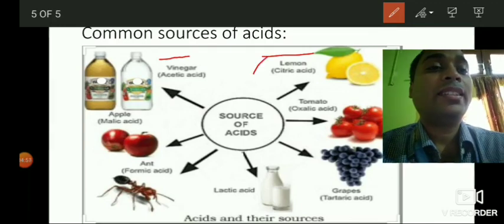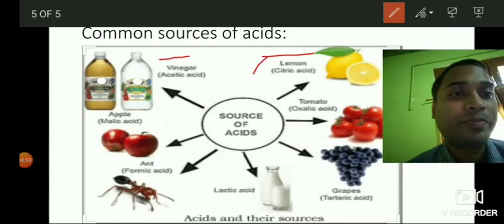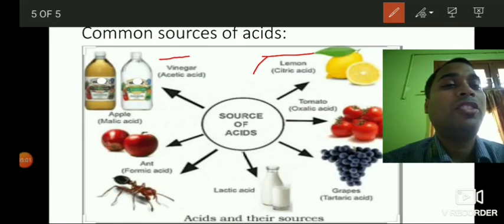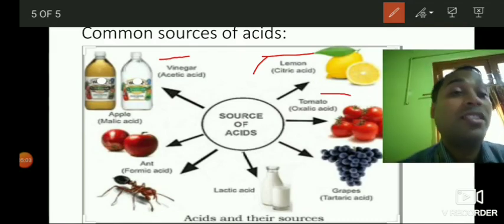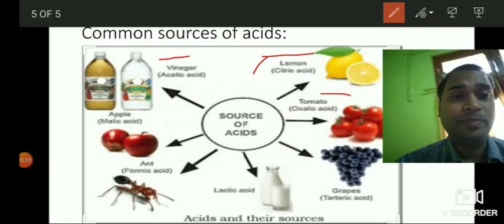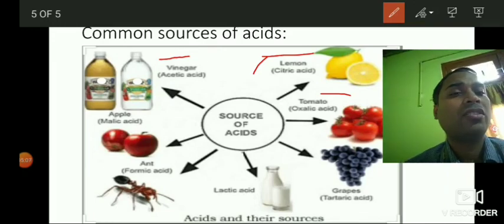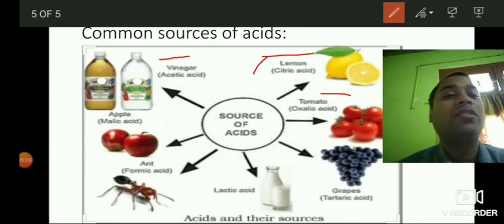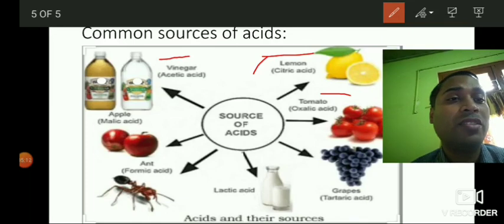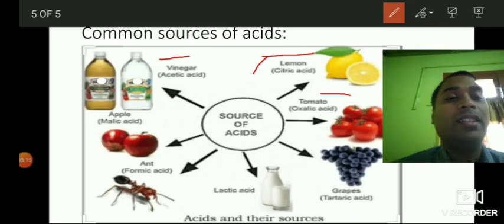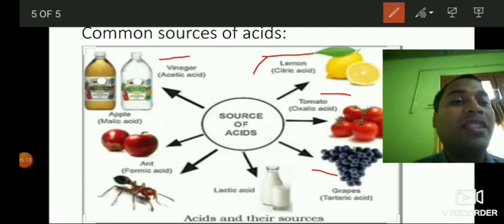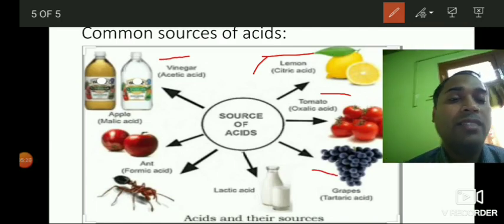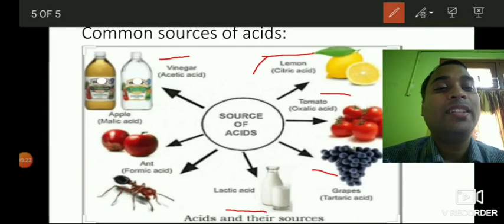Then tomato contains oxalic acid, and also spinach contains oxalic acid. These are examples of food items that contain oxalic acid. Then tartaric acid is present in grapes. Then lactic acid is present in milk and curd.